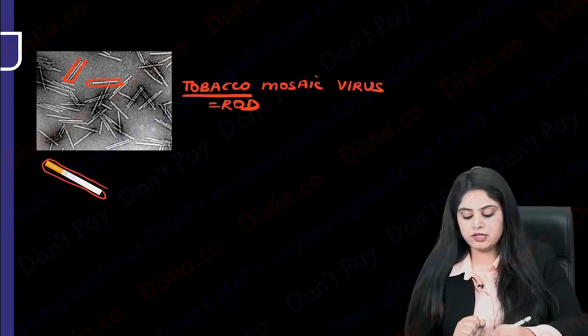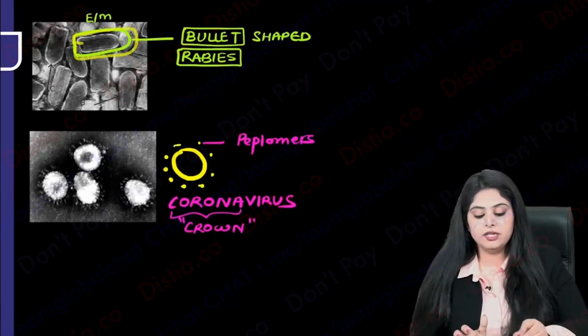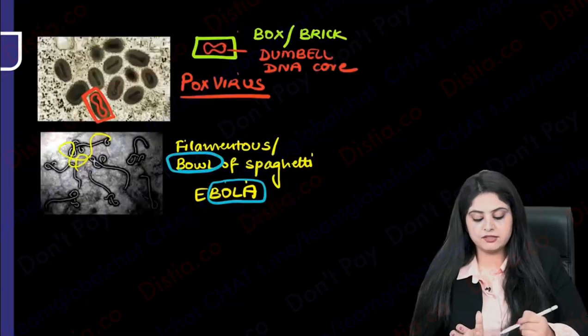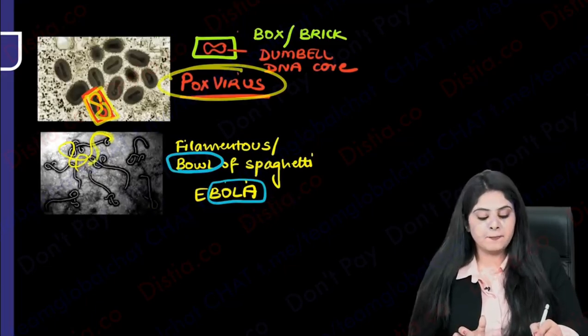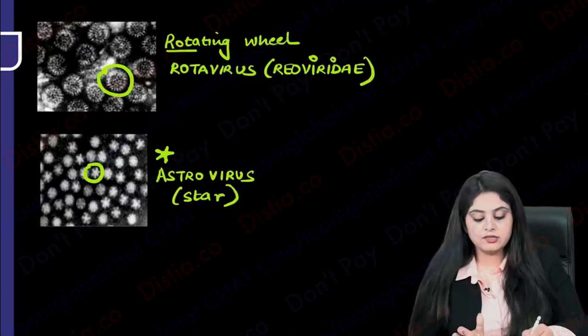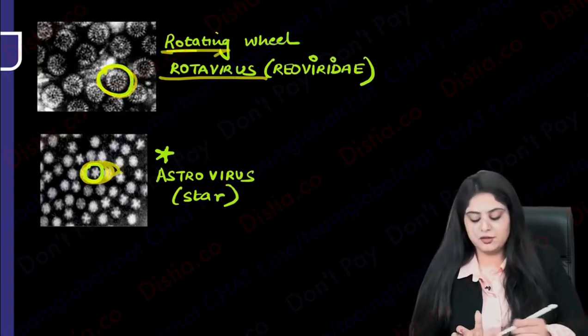Quick revision of photos and then quick revision of the text. The one that is going to kill is a bullet, rabies is going to kill. The one that looks like a crown with peplomers, coronavirus. The one that looks like a brick with a dumbbell, that is going to be pox virus. The one that is a bowl of spaghetti is going to be Ebola virus. The one that looks like a rotating wheel is rotavirus. The one that's looking like a star is, of course, astro.